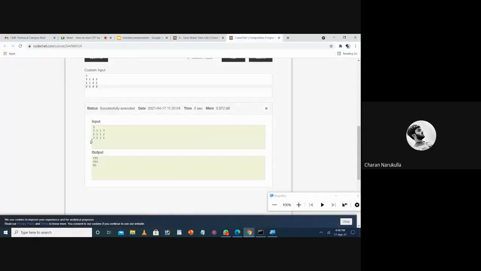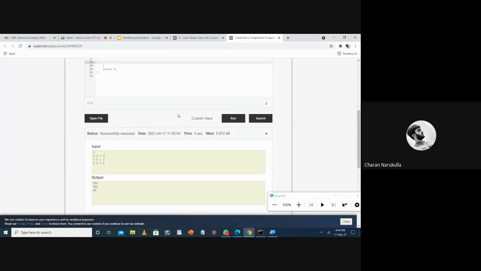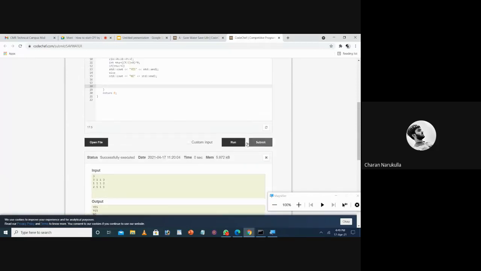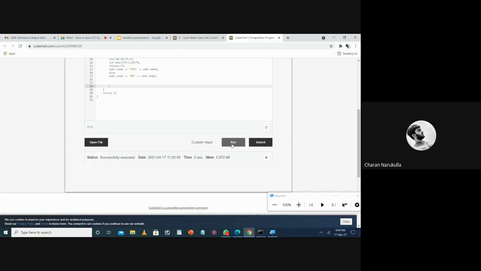Coming to the next thing, our custom test passed. Next, we can click on run or submit. Clicking on run will run our code using different test cases. Sometimes this may give an error. A few times this will give a successful result, but a few times this will give an error. So in case you are getting an error by clicking only the run button, you don't need to worry. Just give it a try by clicking the submit button and you may get a correct answer.